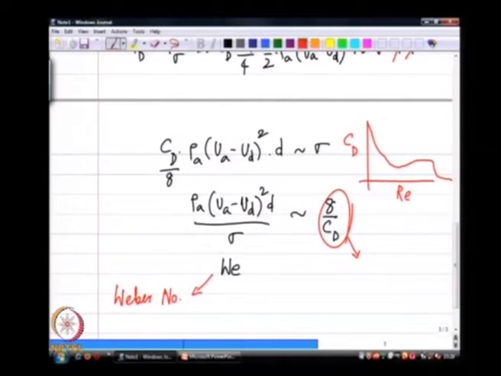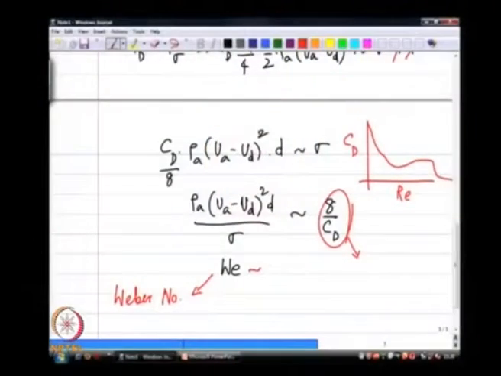So, essentially CD is like a number that comes from either empirical measurements or some other source. The point is this, that really the value of CD is important, but not as important as the idea that when this Weber number is on the order of some critical Weber number.